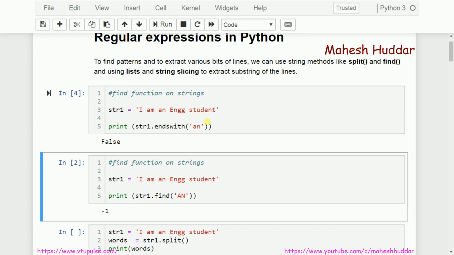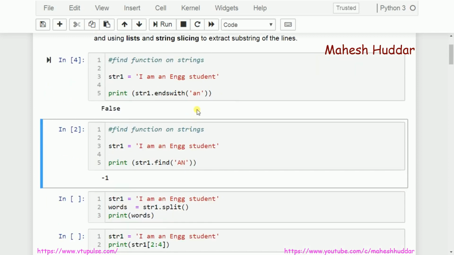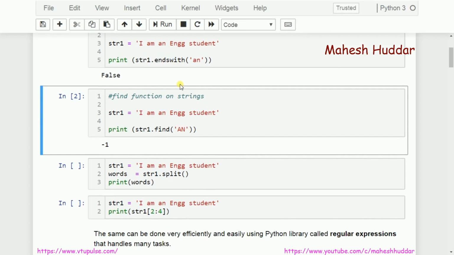So what is the problem with these functions? I am trying to do several tasks. The first task is to check whether a given pattern is present or not. The second task was whether a given string starts with a particular pattern or not. The third task was to check whether a given string ends with a particular pattern or not. In each case I need to use a different function. That is a disadvantage of using the string functions. That's the first one. I will not be able to write a regular expression and pass it as a parameter to these functions. That is not possible, so I need to find some alternate solution.